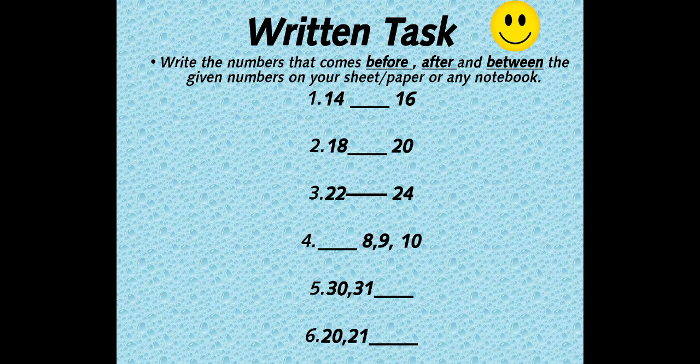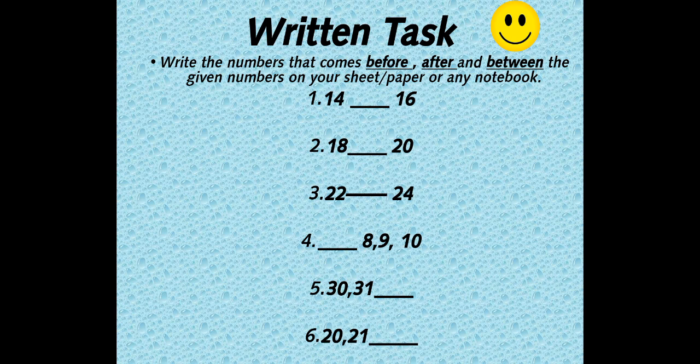And this is your written task for today. Now you are going to write the number that comes before, after and between the given numbers on your sheet, paper or any kind of notebook that you have at home. Like they are number 14, blank line, 16, 18, blank line and 20, 22, blank line and 24. Which are those numbers which will come in between these numbers?